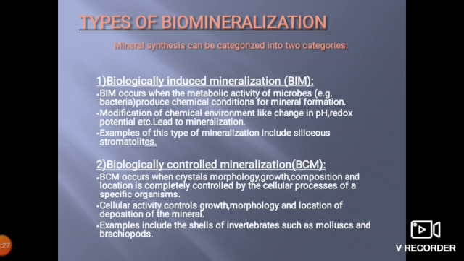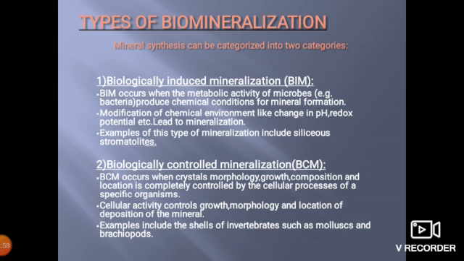The first, BIM, occurs when the metabolic activity of microbes, for example bacteria, produces chemical conditions for mineral formation. Modification of the chemical environment, like changes in pH, redox potentials, temperature or pressure, leads to the formation of minerals. This results from the interaction of organisms with their surroundings, and the cell surface plays a very important role in BIM.